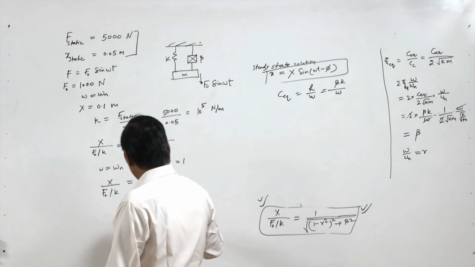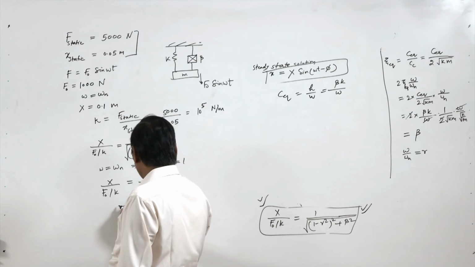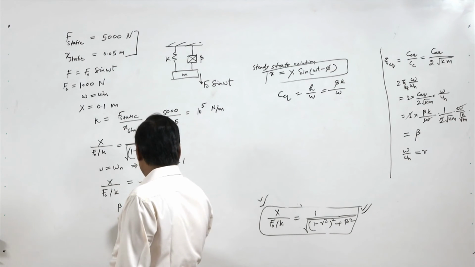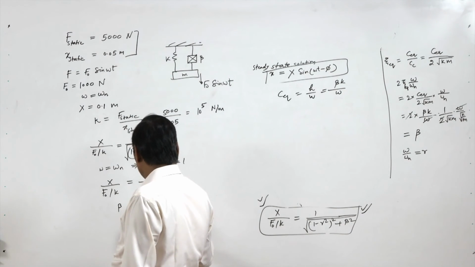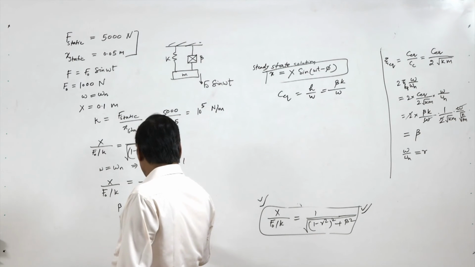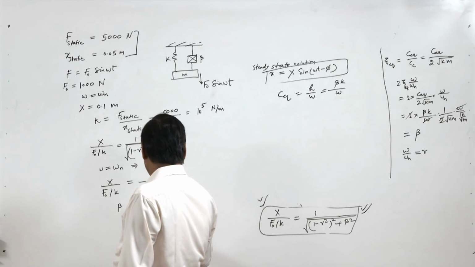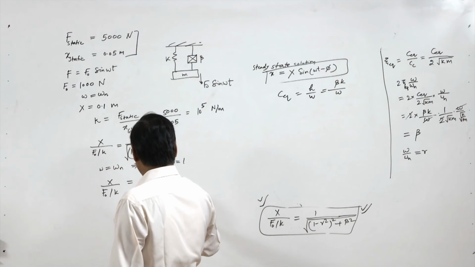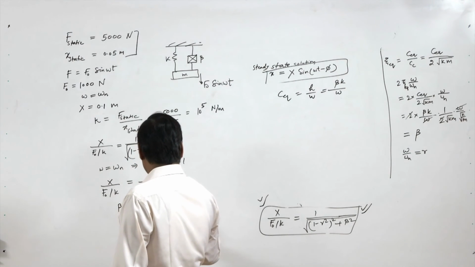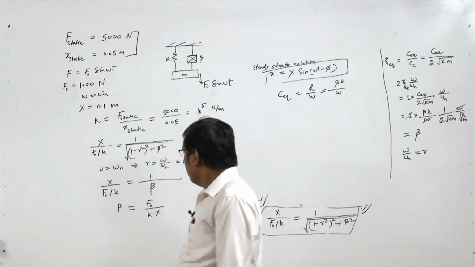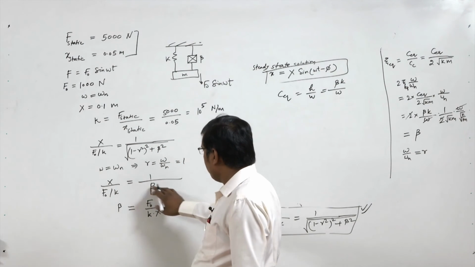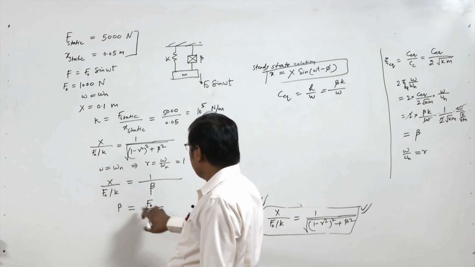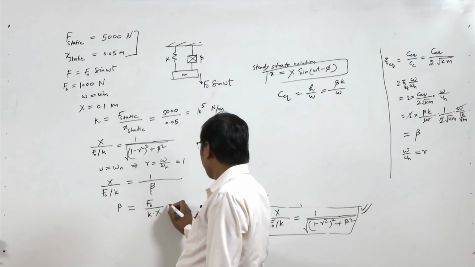So from here we get beta equal to F0 by k into 1 by x.